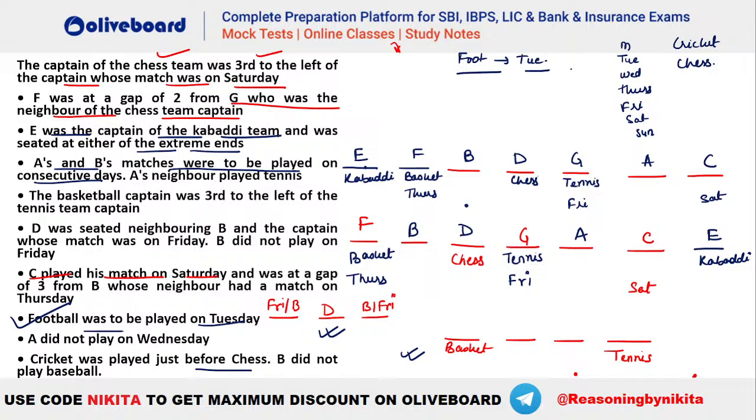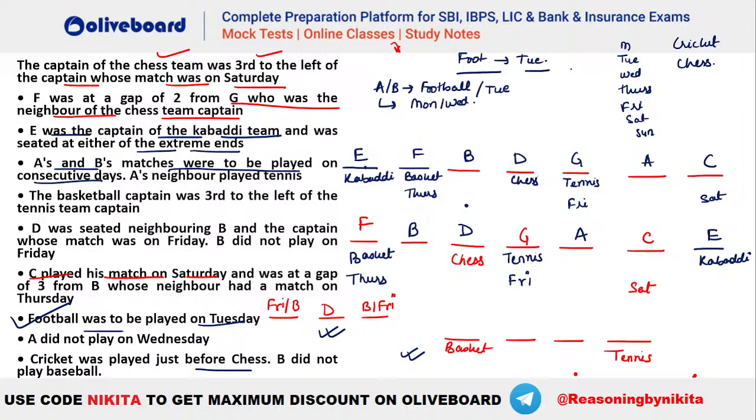I hope now it is clear, Avi, why we cannot have your C as football. Because C has to be there on a Saturday only. So Tuesday is not a possibility for this, isn't it? So you can now understand that either A or B has to be your football, and he is on a Tuesday. That means the other person here has to be either on a Monday or on a Wednesday.